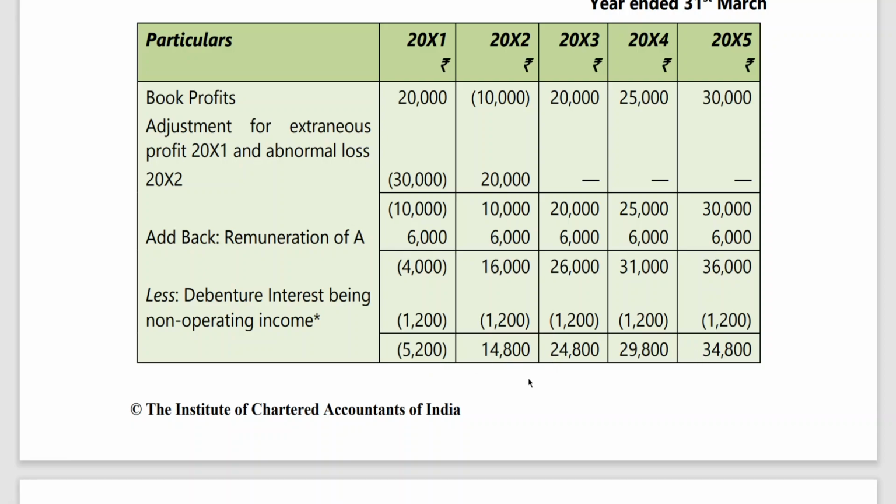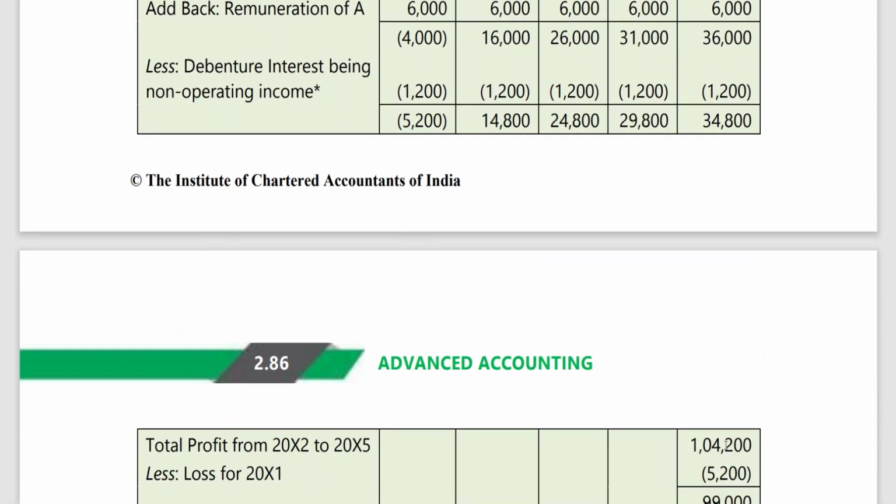So you know how to calculate: 14,800 plus 24,800 plus 29,800 plus 34,800, you are getting 1,04,200. So this is the total profit from 12 to 15. Loss is 5,200. Subtracting, you are having 99,000 as the total profit.